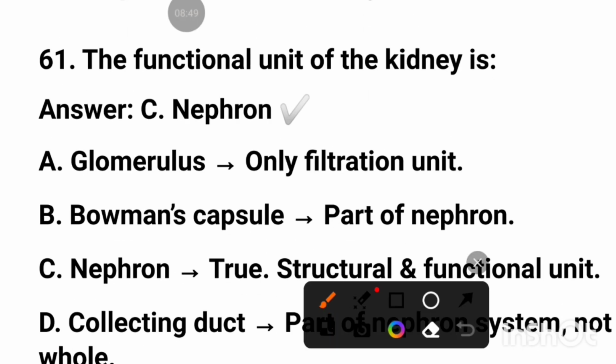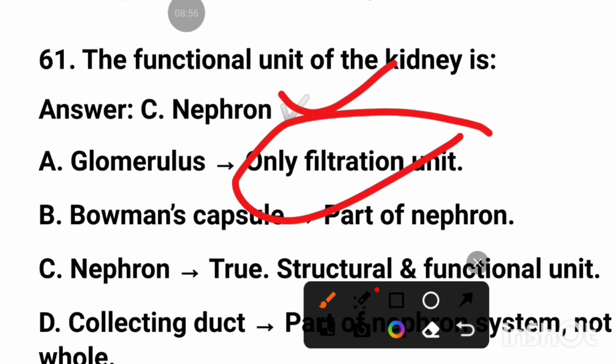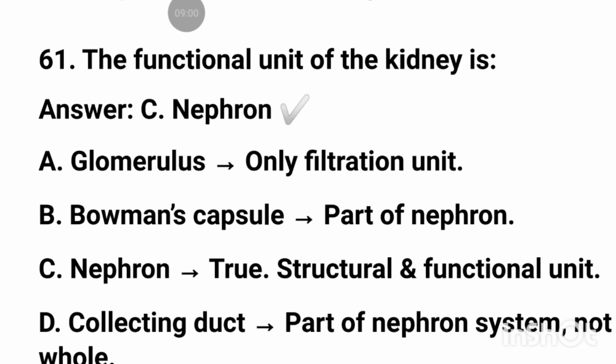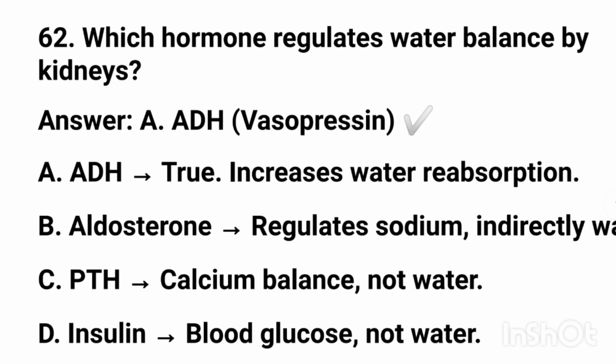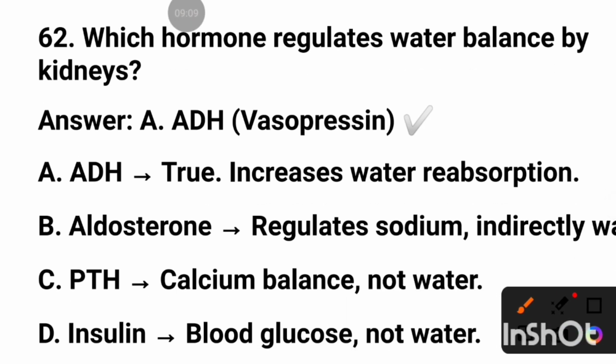The functional unit of the kidney is the nephron. Glomerulus is the filtration unit. Which hormone regulates water balance by the kidney? ADH. Aldosterone regulates sodium. PTH regulates calcium balance. Insulin regulates blood glucose.